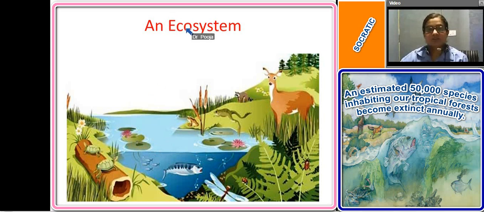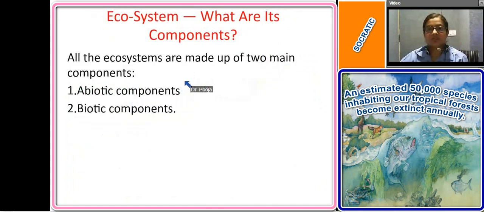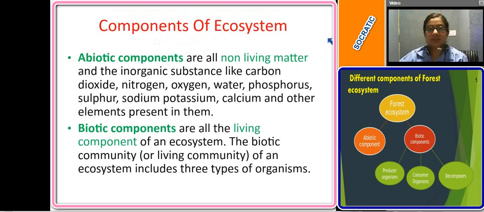An ecosystem includes both the living and the non-living components. Right? The living components of an ecosystem are called the biotic components, and the non-living ones are called the abiotic components. Is it clear? So please write it down.